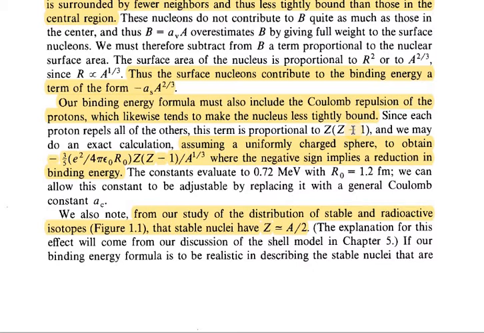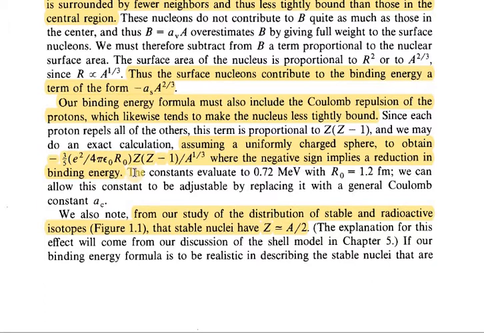And we may do an exact calculation, assuming a uniformly charged sphere. So we have the equation 3 minus 3/5 e²/(4πε0 R0) Z(Z−1)/A^(1/3). For a uniformly charged sphere, this is the Coulomb repulsive force, where the negative sign implies a reduction in binding energy.